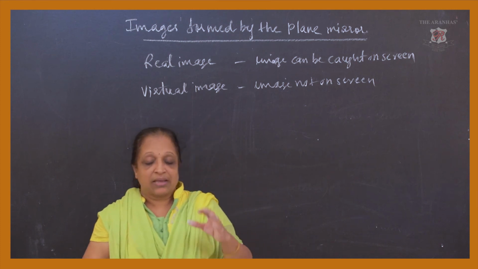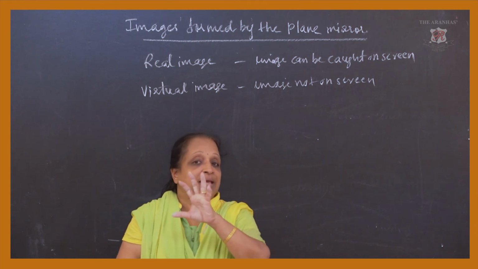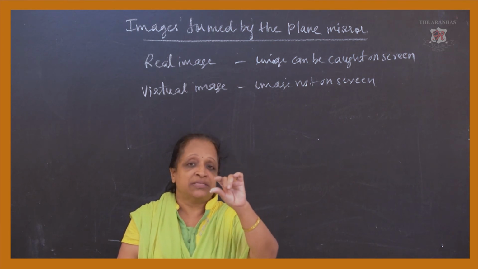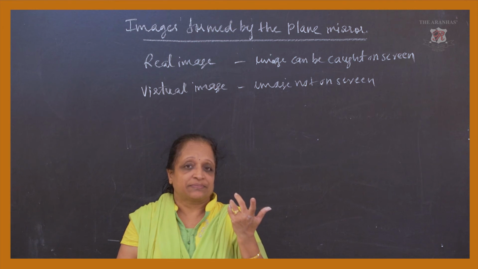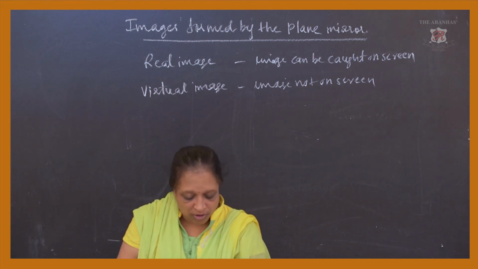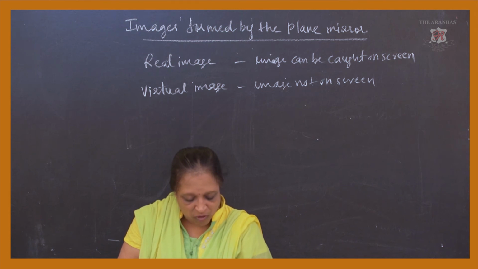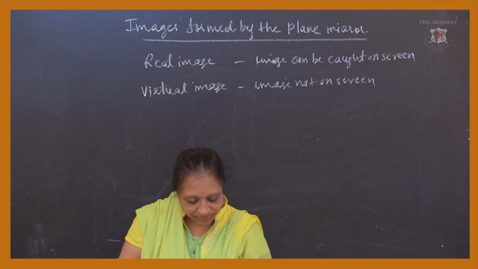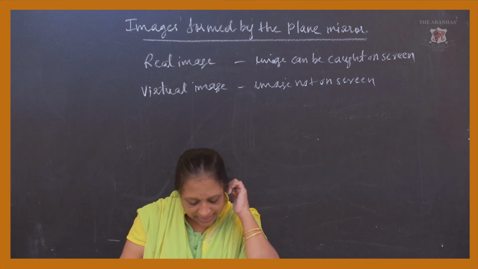But you will find that the picture which you have clicked is the same as what is there. Only the thing is, it is small inside, but that is a real image. And virtual images, where the images cannot be caught, or the image cannot be formed on the screen, is called a virtual image.